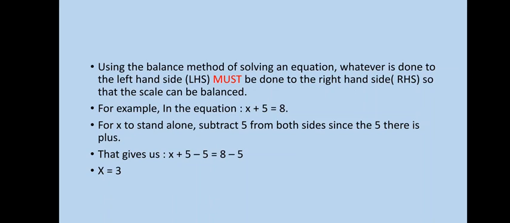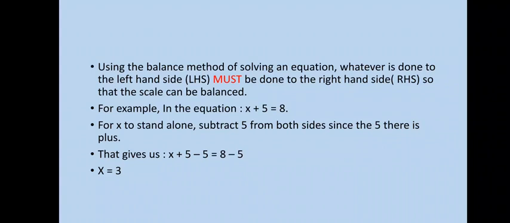Now, to solve this equation, x plus 5 equal to 8. For x to stand alone, all you need to do is to subtract 5 from both sides, because the opposite of addition is subtraction. So the 5 has a plus there, and to remove the 5 is to subtract 5 from both sides. When you do that, you have x plus 5 minus 5 equal to 8 minus 5. And that gives us x equal to 3.